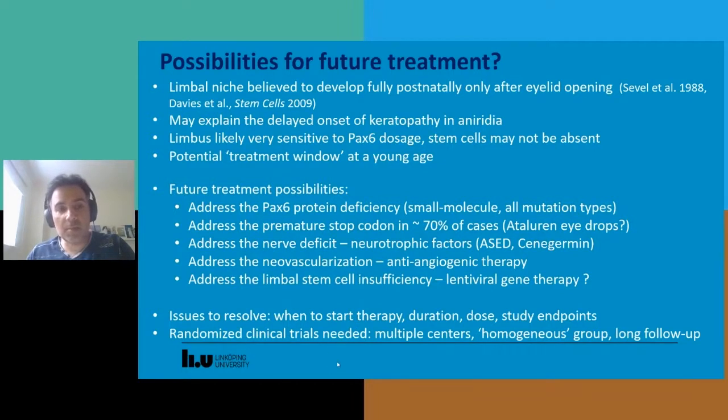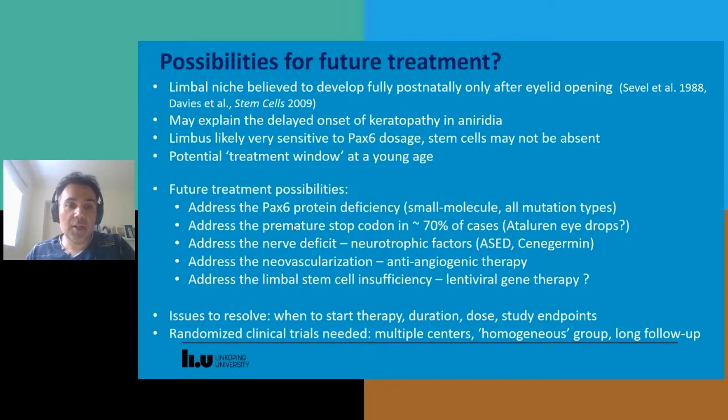So some of the treatment possibilities could be to address the PAX6 protein deficiency, for example, using a small molecule type approach, which you will hear in other talks here at the conference. And really the advantage of this small molecule approach to increase the production of PAX6 is that it can be applied to all mutation types.